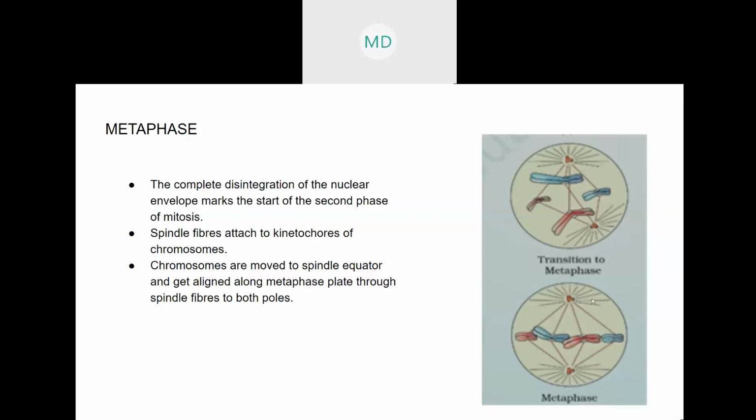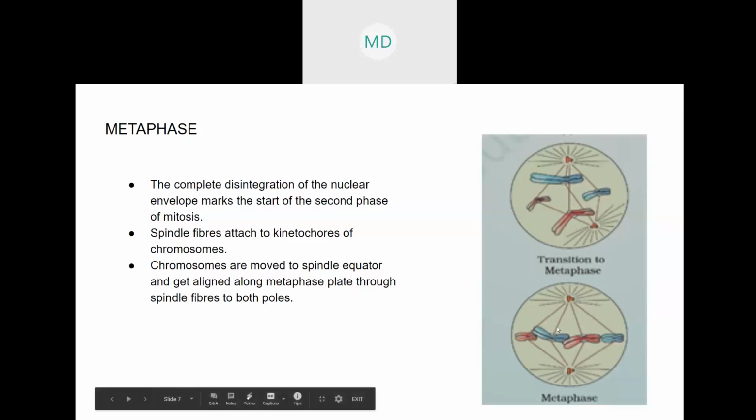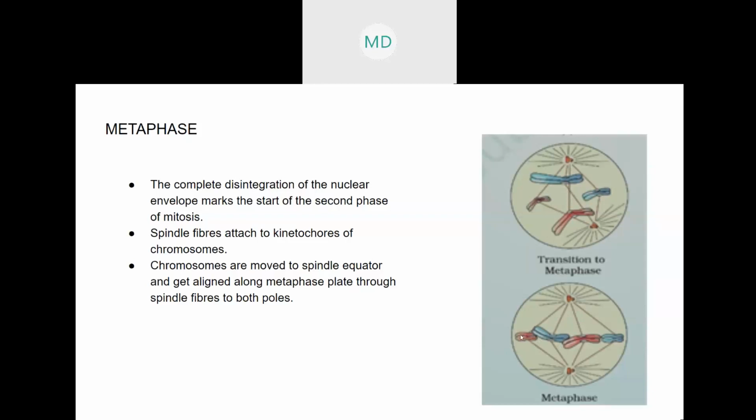So how will they align? See, this is the spindle fiber. This is long, then there is a small one. So this small one will become long, this long will become short, then again this short will become long and the long will become short. Ultimately, it will become the same length. From both the asters, the spindle fibers will become the same length. You can see this one and this one are the same length, this one and this one are the same length. So finally, the chromosomes will align in the mitotic plate or the metaphase plate.